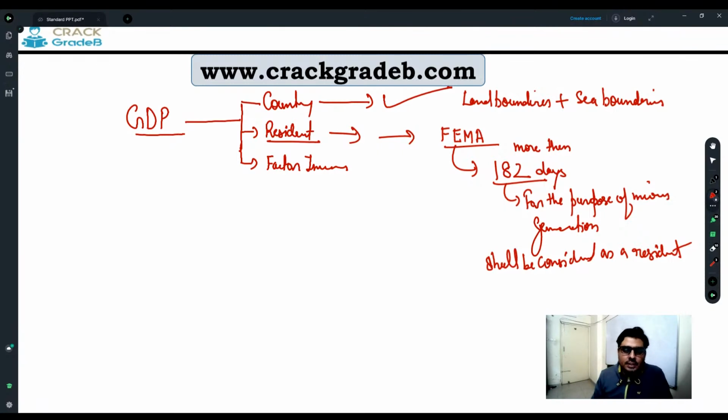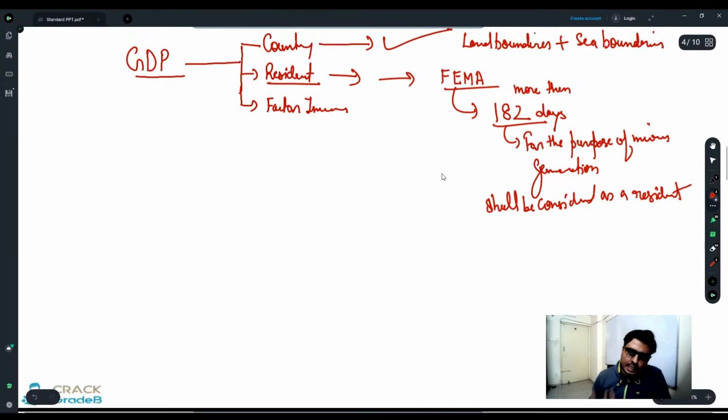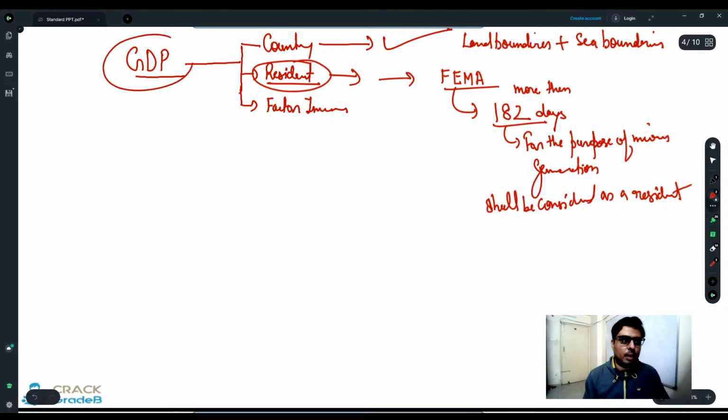Shall be considered as a resident, right? So if you are in India, some students said, "Sir, I'm Indian." Fine, you are Indian, but let's focus on the definition, because we have to define something. So if a person is in India for the purpose of income generation and he is in India for more than 182 days, he will be considered as what? Resident. And whatever the income is generated as a resident, it will be the part of India's GDP.